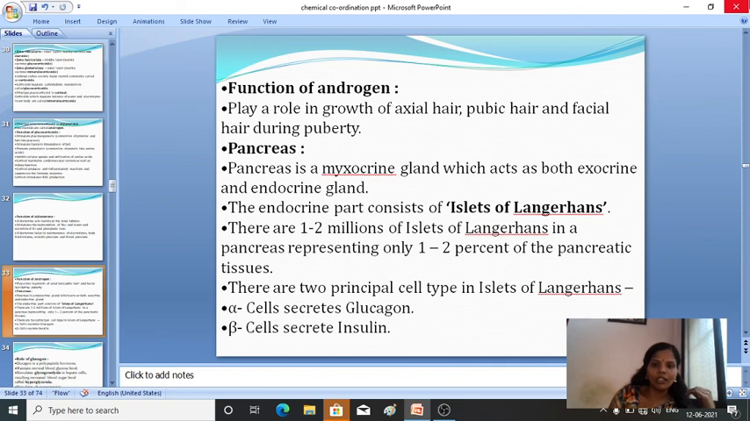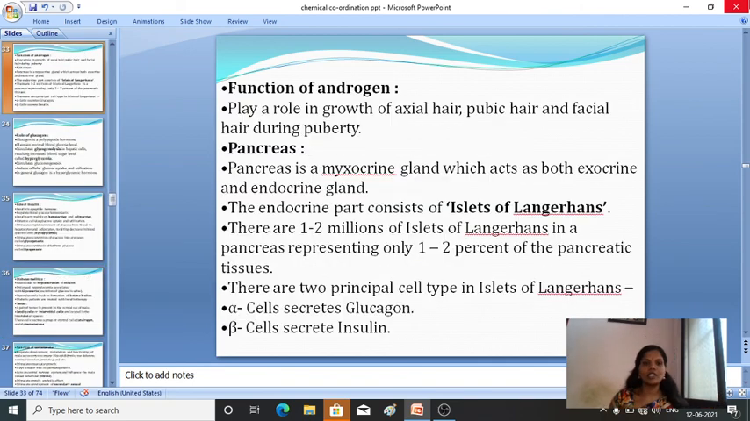So next we'll move on to the pancreas. Let me introduce the pancreas. The pancreas is called a mixed gland. It acts as both an exocrine gland and an endocrine gland. The endocrine part is made up of islets of Langerhans.